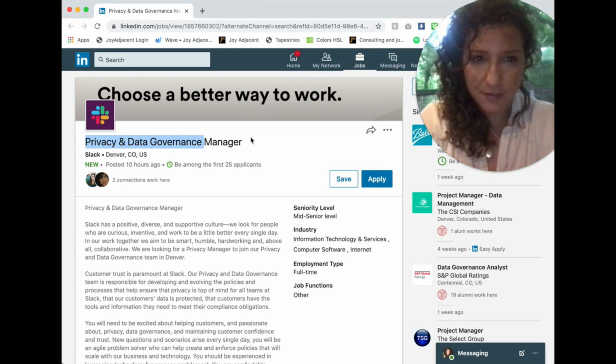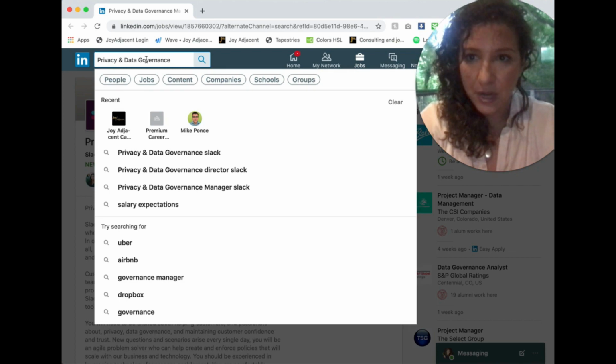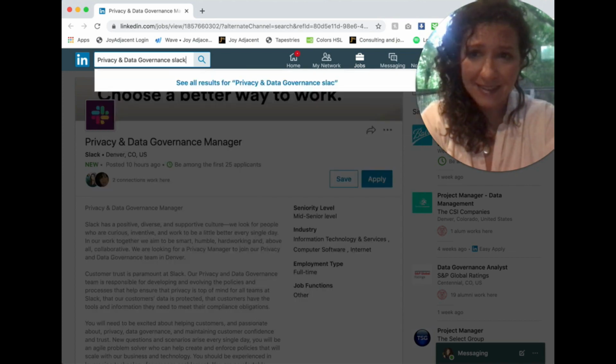Some companies have different hierarchies, but you can usually make an educated guess as to who might be the more senior next to the role that you're applying to, or at least someone that's in the organization that's adjacent to that role that would be able to put your resume in the hiring manager's hands. So we've now copied the privacy and data governance position, and we're going to go to search and put it in here, and then add Slack to it.